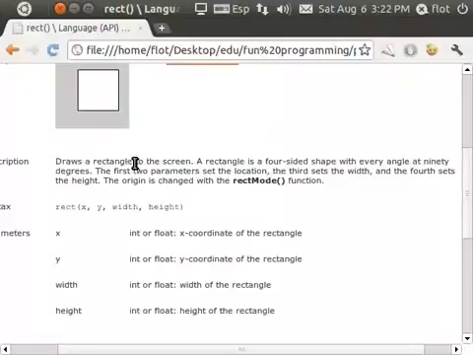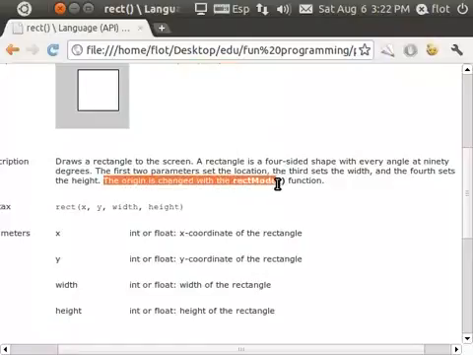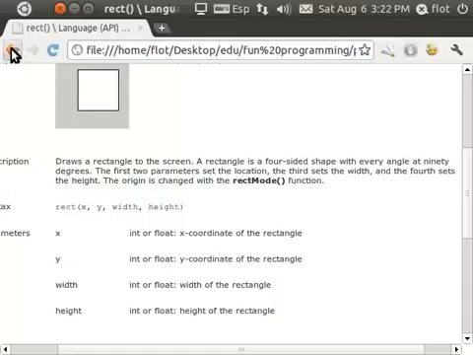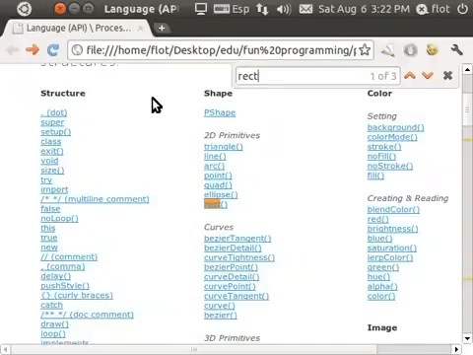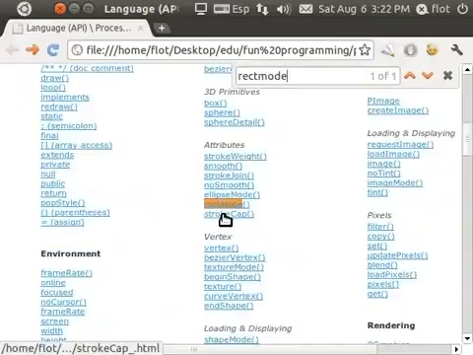Does it say something here about this? The origin is changed with the rectMode function. This origin sounds like what we're looking for. Let's go back and search for rectMode. Ctrl F, rectMode.